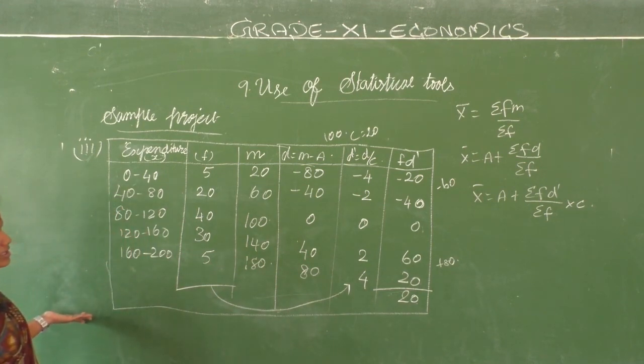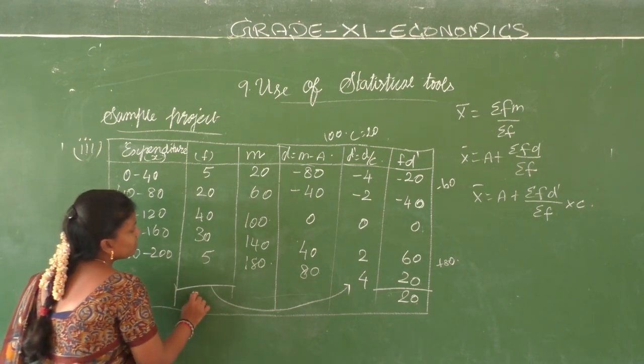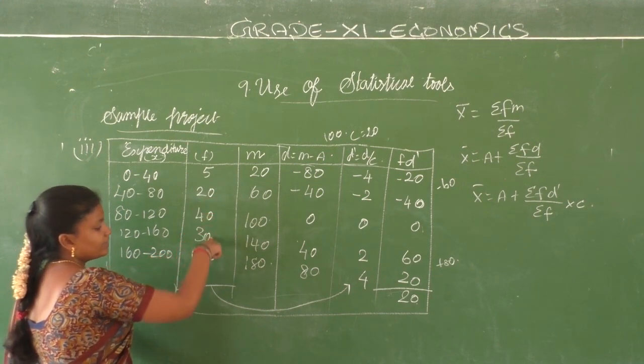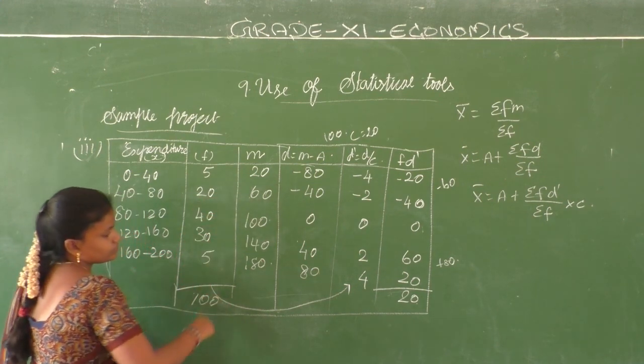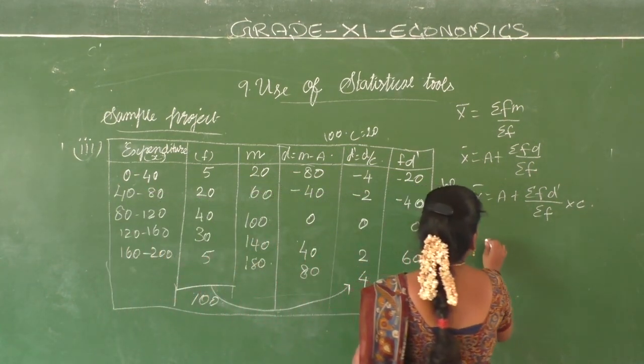What is your summation F? Already we know the number of households we took is 100. So you are going to get the same numbers 25, 65, 95, 100.